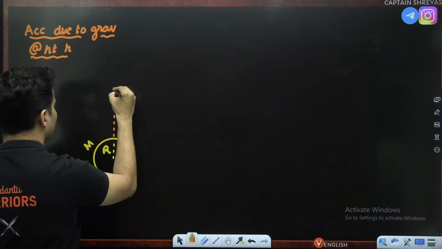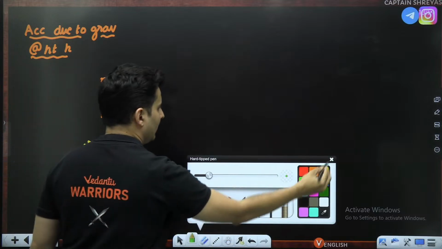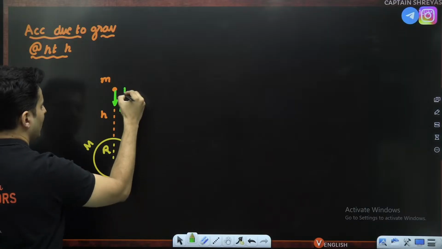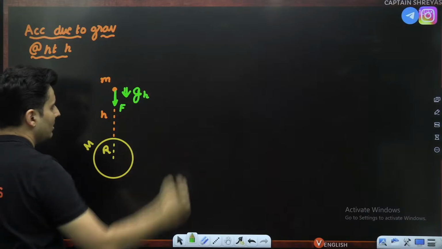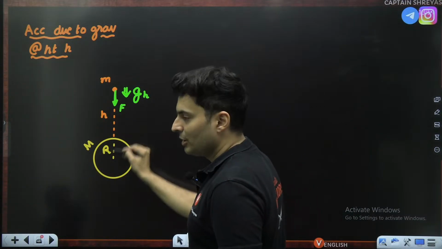You have taken this particular small mass. This is that height, and this mass will get pulled by the gravitational pull of the earth, and that's why it will accelerate with g h. H stands for height h. Okay. So what is the acceleration due to gravity at height h?